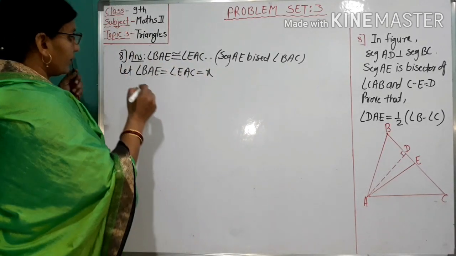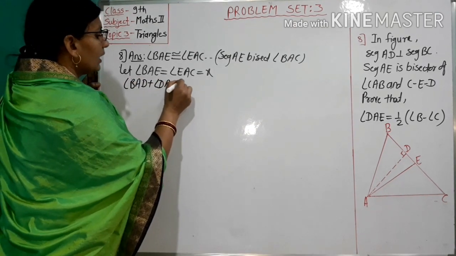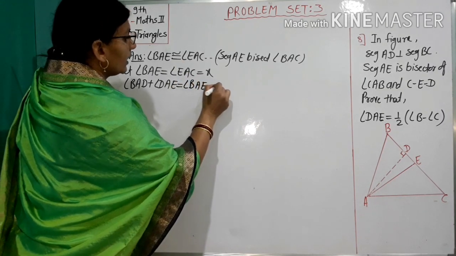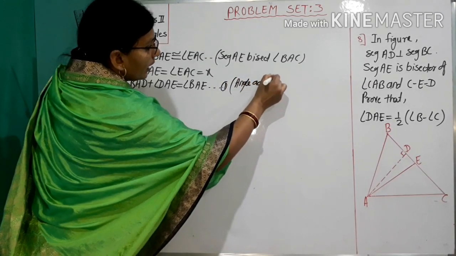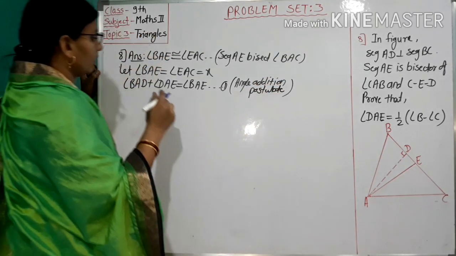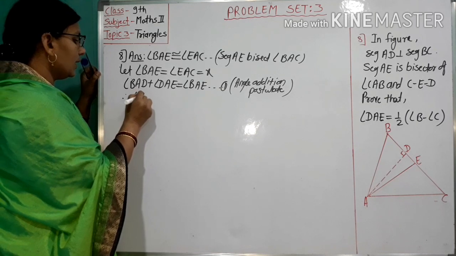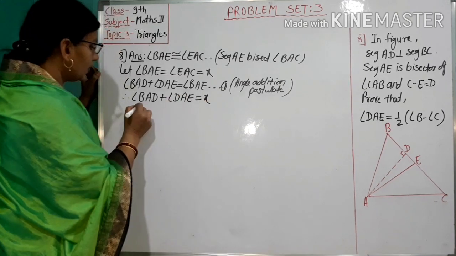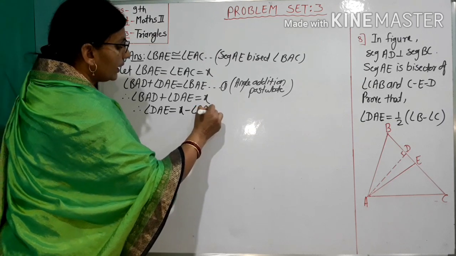Angle addition postulate. Number 1, reason: angle addition postulate. Put the value of X, that is angle BAE equals X. Therefore, angle BAD plus angle DAE equals X, and therefore angle DAE equals X minus angle BAD.